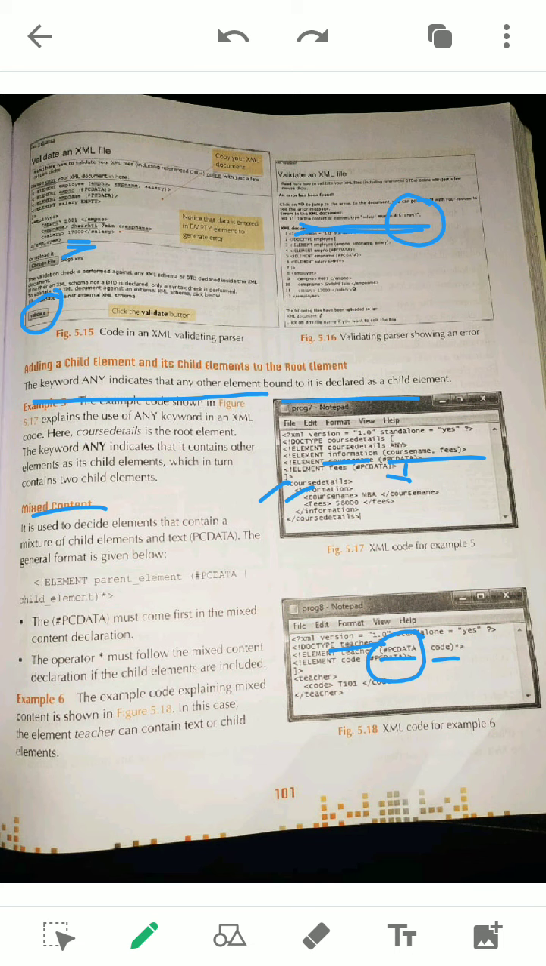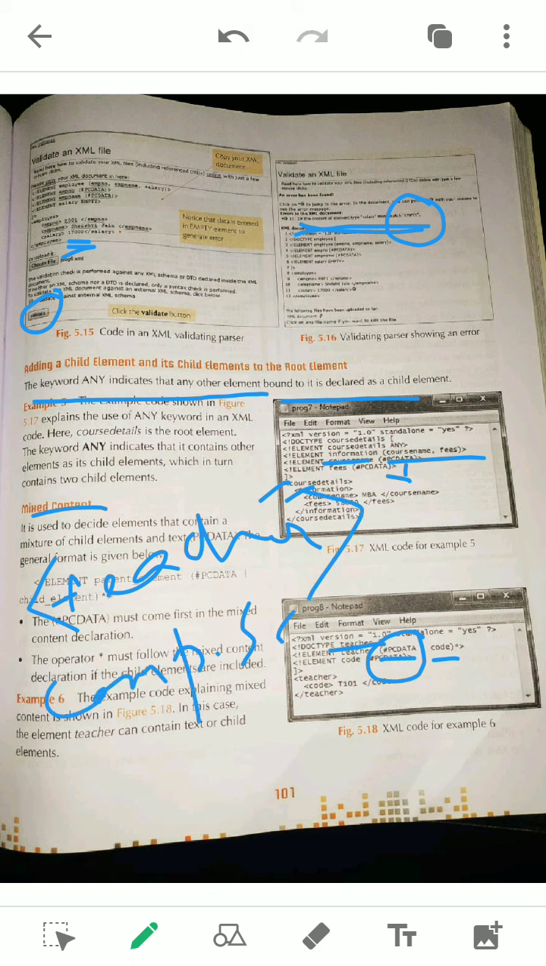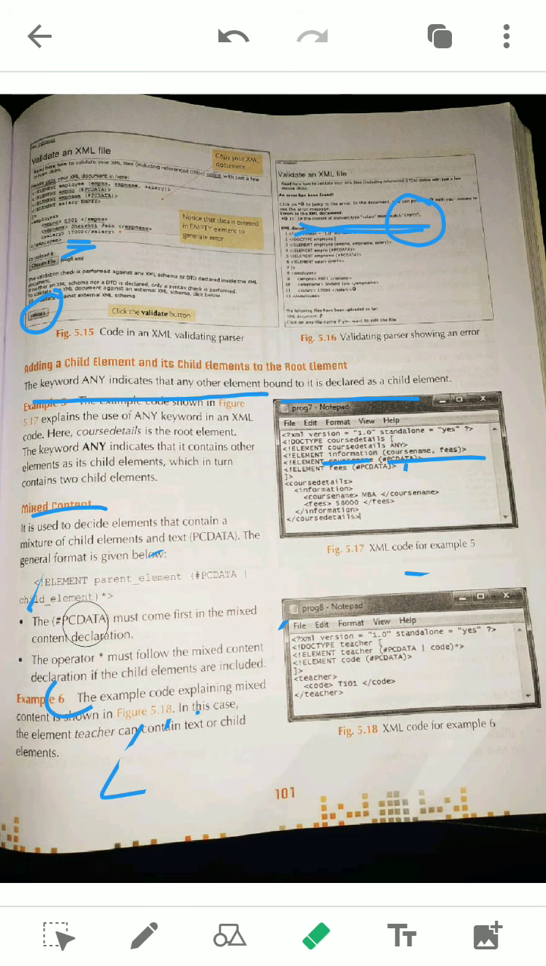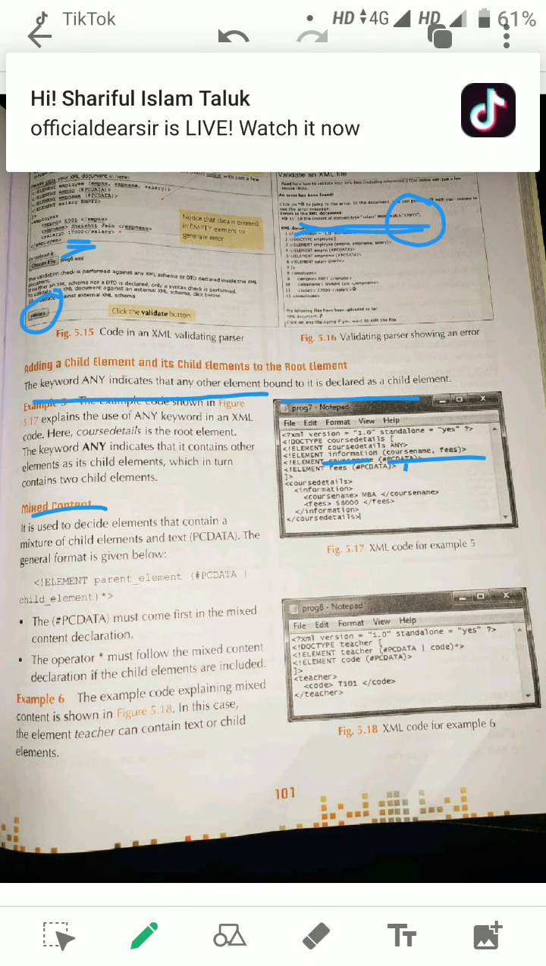How? Say teacher is an element, and say what is teacher? Say my name I am writing, say computer science teacher. Okay, teacher, what teacher? Computer science, and teacher close. So it is correct according to this one. But a teacher may also have another element. This is also correct according to this declaration, or it may contain what?